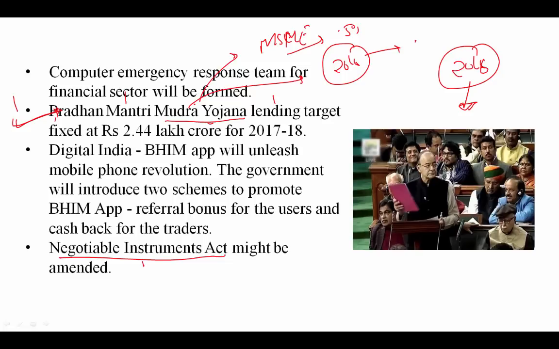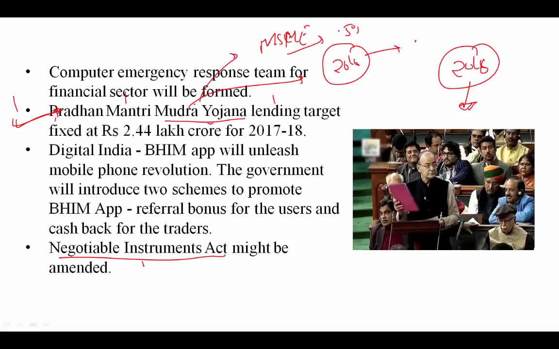What is the meaning of this Negotiable Instruments Act? The meaning of the Negotiable Instruments Act is that there are promissory notes, bills of exchange, and checks. Negotiable instruments are money or cash equivalents. These can be converted into liquid cash subject to certain conditions, and it is very important for the economy in settlement of debts and claims. So there are different things like the check and the bill of exchange.